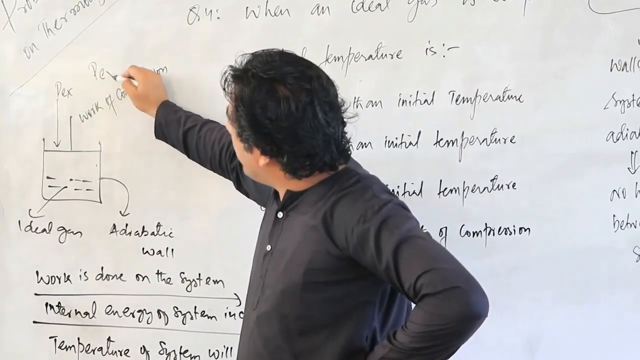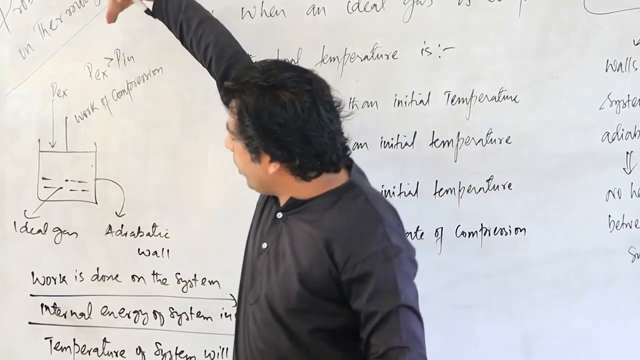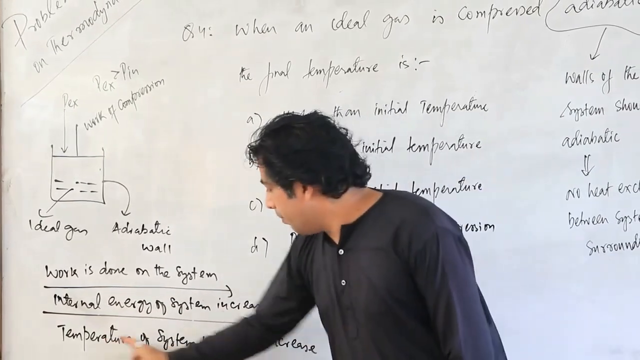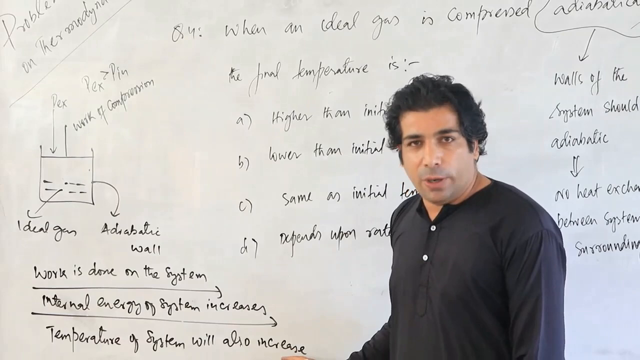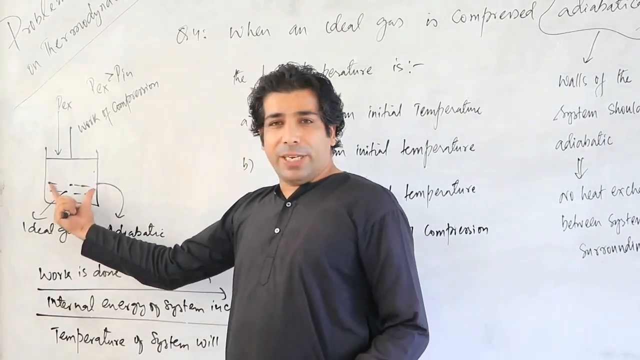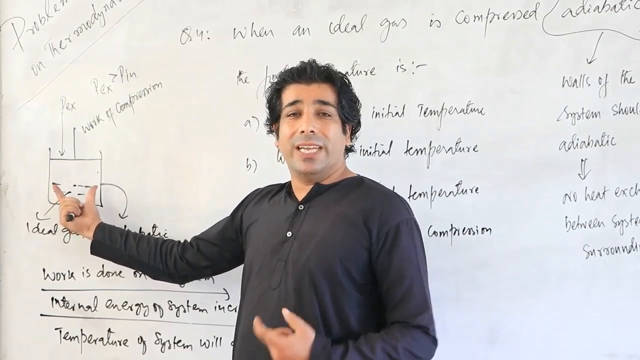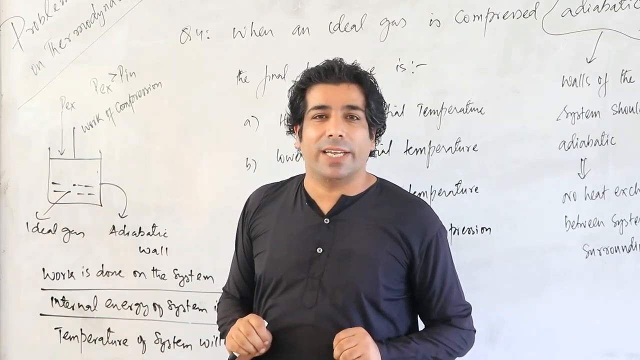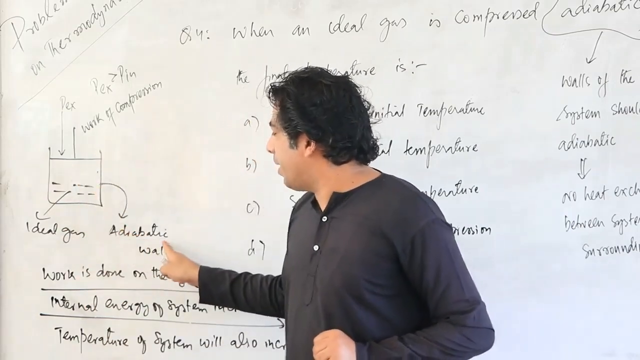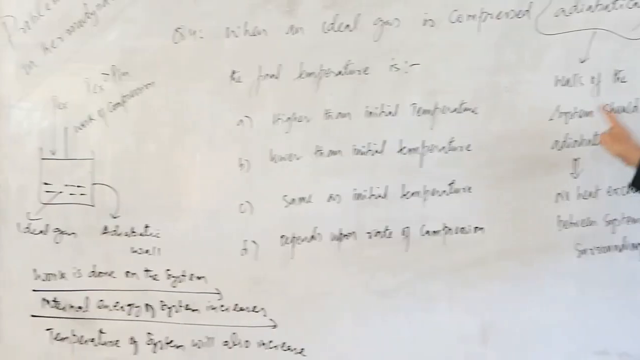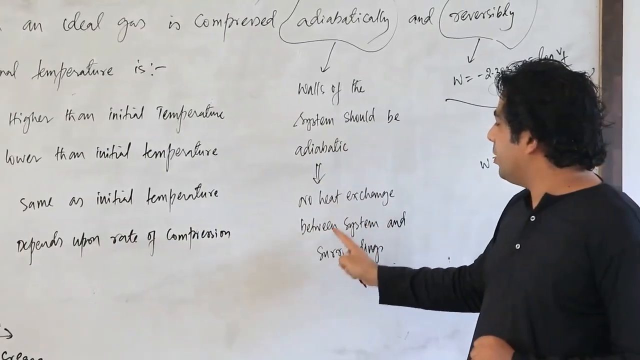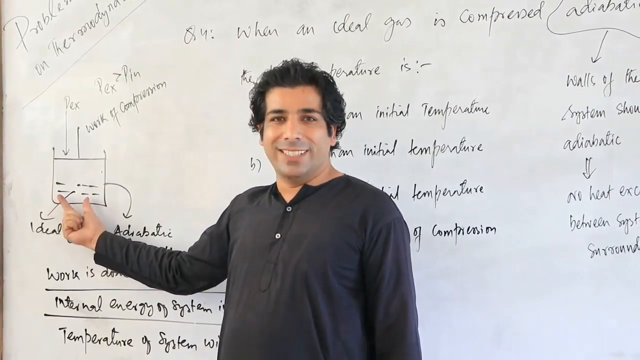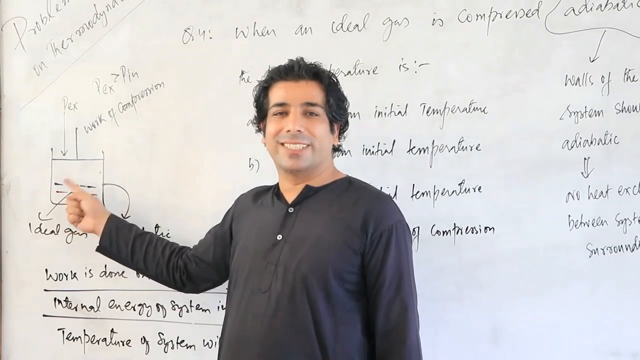So here, my dear friends, P external will be greater than P internal. When you are doing work on the ideal gas, what happens? Internal energy of the system will increase. Temperature of the system will also increase. Then, because of higher temperature in the system, the heat will try to flow from system into surroundings. But that is not possible. Why? Because the walls are adiabatic. Walls of the system should be adiabatic, so there is no heat exchange between system and surroundings. So the temperature of the system will increase, and the heat will not flow from the system to surroundings.